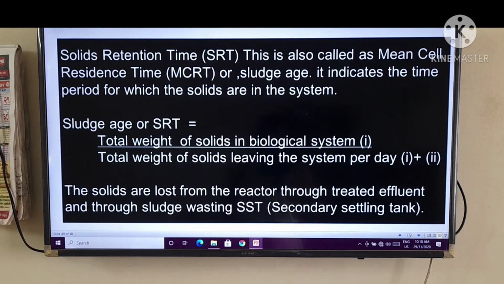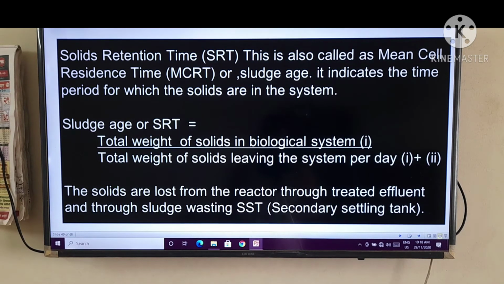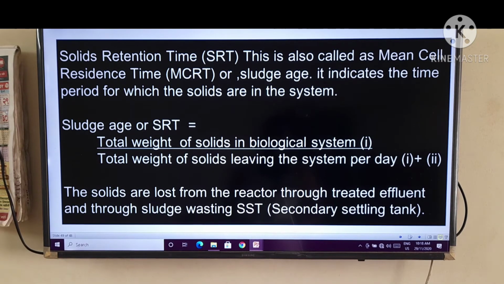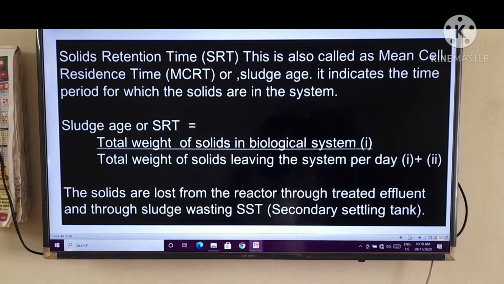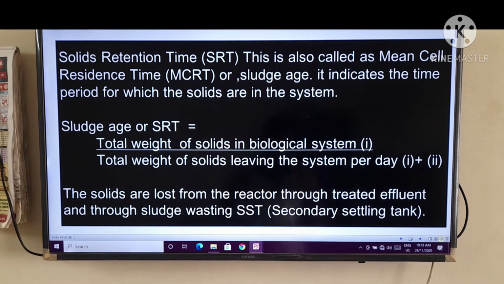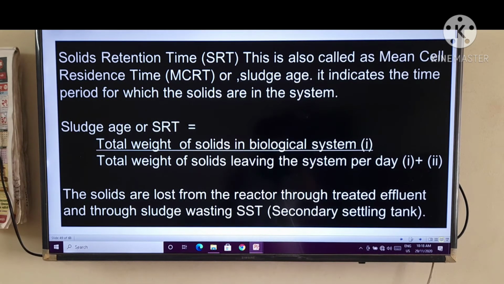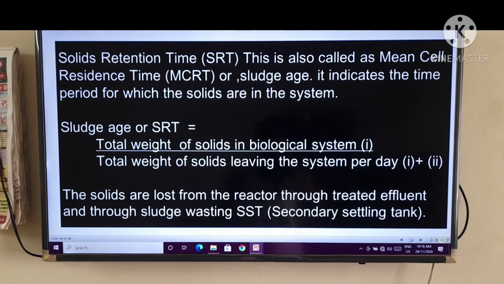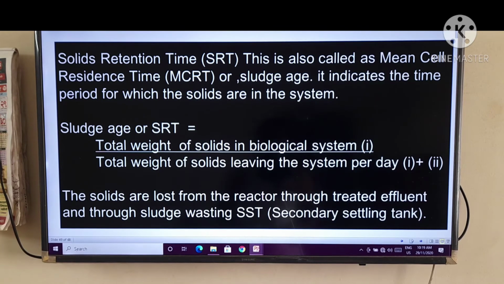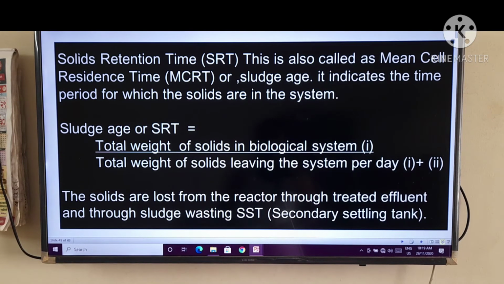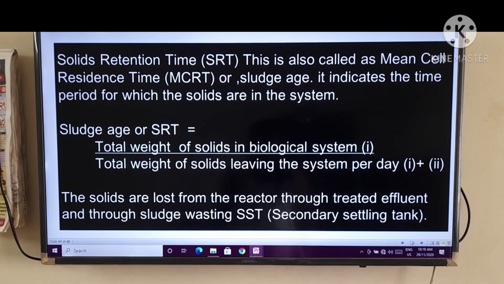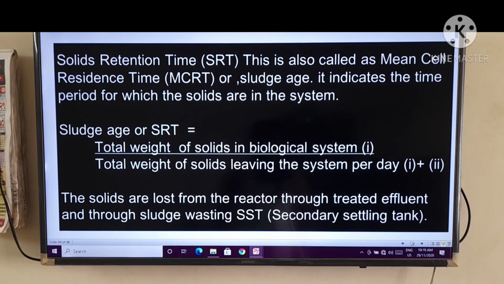The sludge age or SRT is equal to the total weight of solids in the biological system, which is called 1, divided by the total weight of solids leaving the system per day, that is 1 plus 2. The solids are lost from the reactor through treated effluent and through sludge wasting from the SST, that is the secondary settling tank.